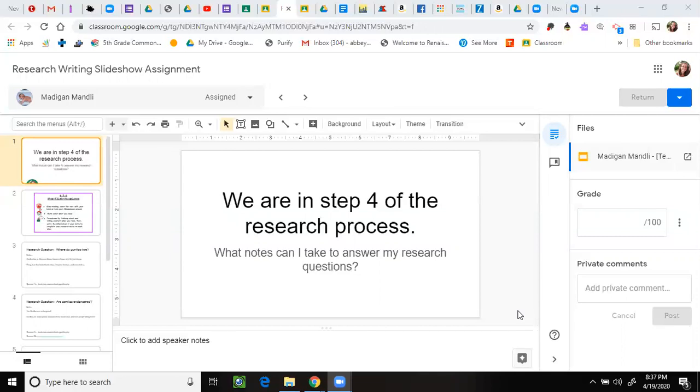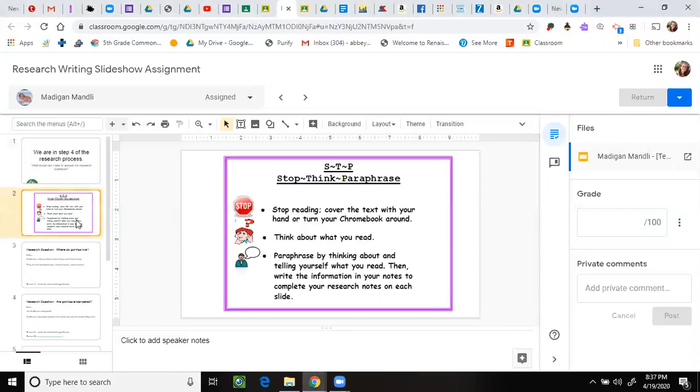So we use a strategy in fourth grade called the stop, think, paraphrase strategy. I'm showing you a slide as I read this to you, so please look carefully at that slide. The stop, think, paraphrase, or STP strategy says that we stop reading, cover the text with our hand or turn your Chromebook around, think about what you just read, and then paraphrase by thinking about what you read and writing that in your own words.